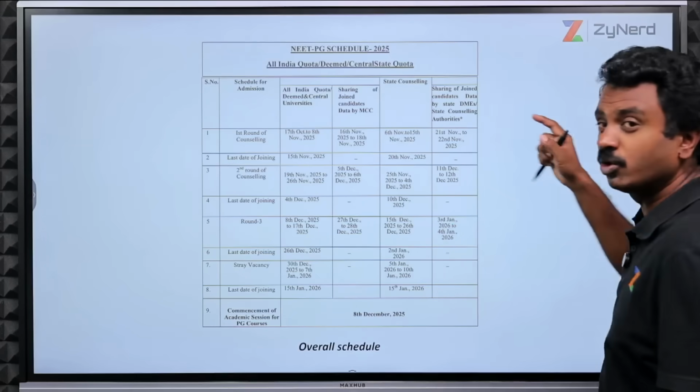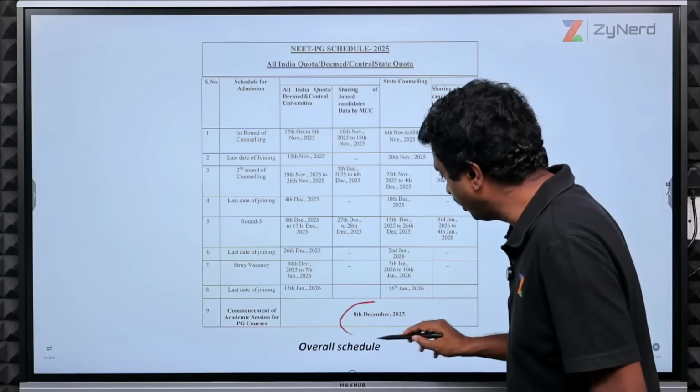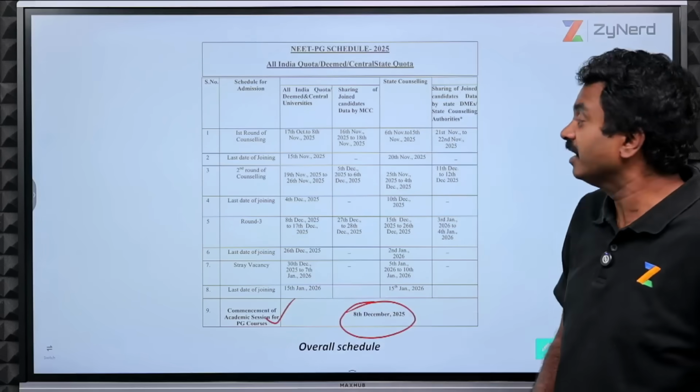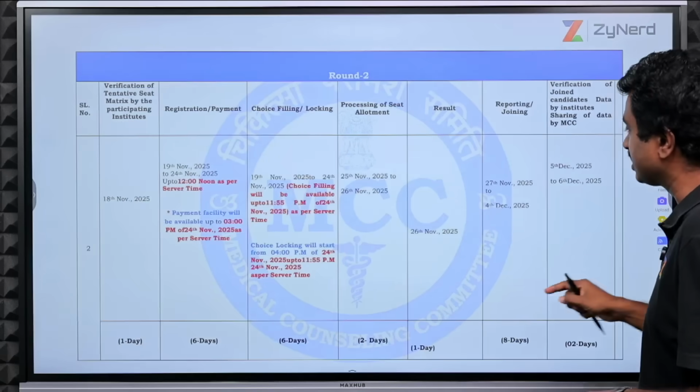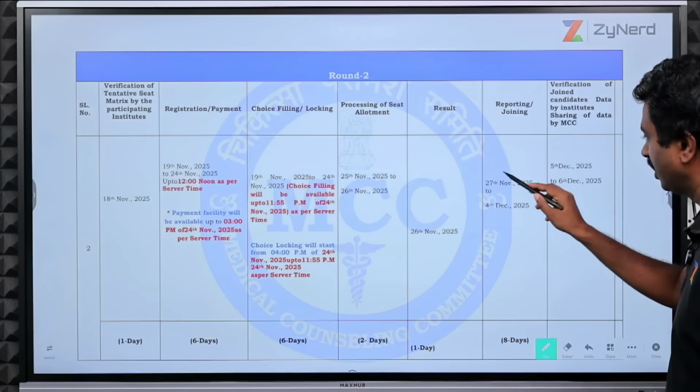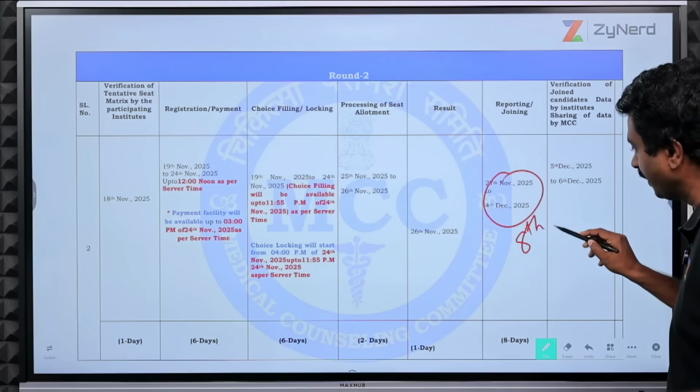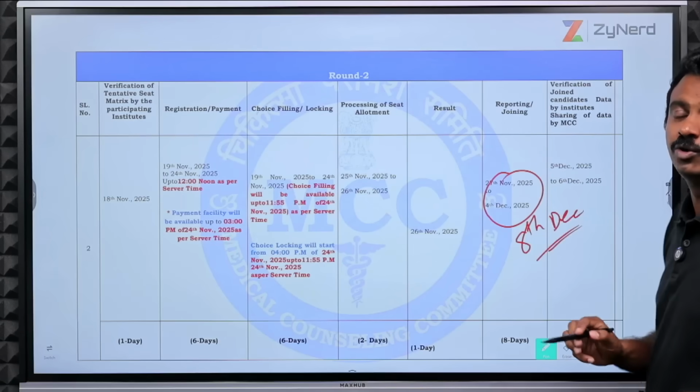When can the institute ask you to come and join? Only on 8th December, which is the commencement. That happens only after the second round of counselling. Only after the second round of All India is over, on 8th December, after that reporting, you will be starting your course.